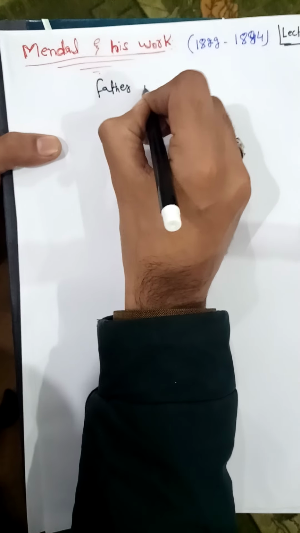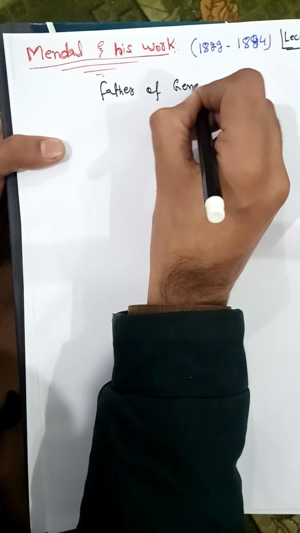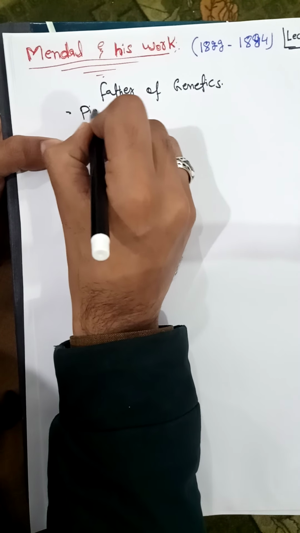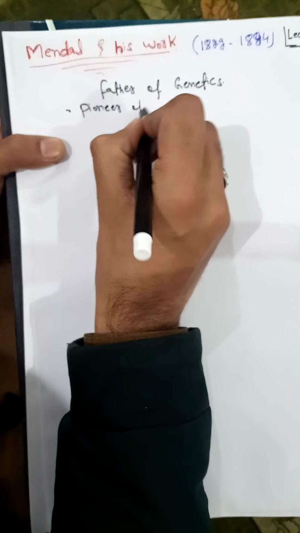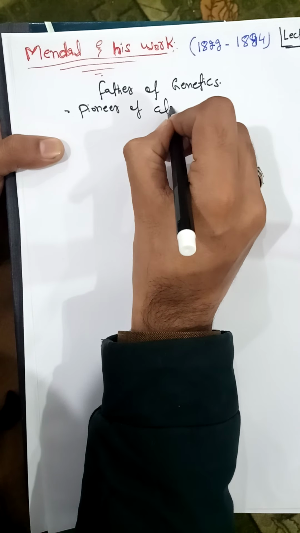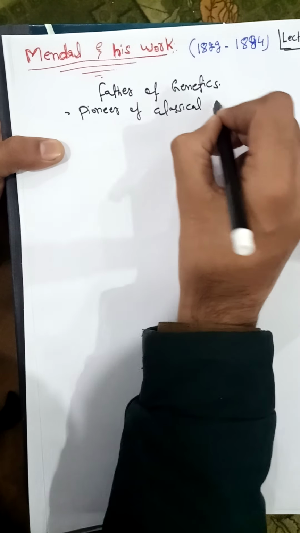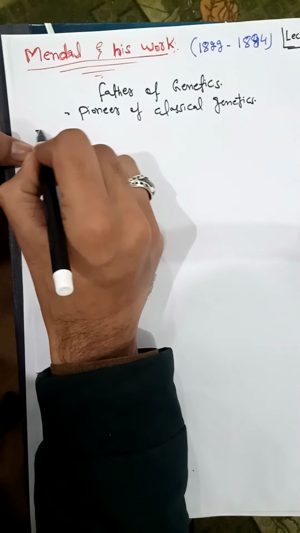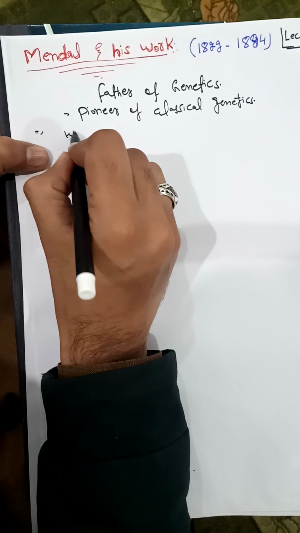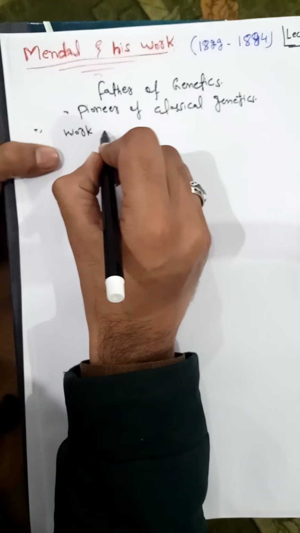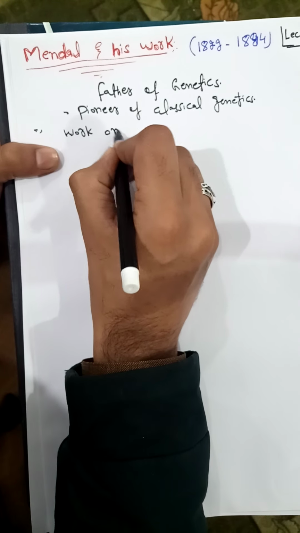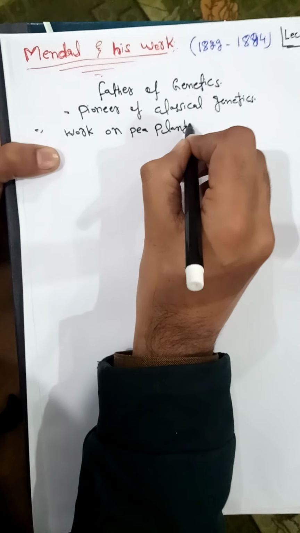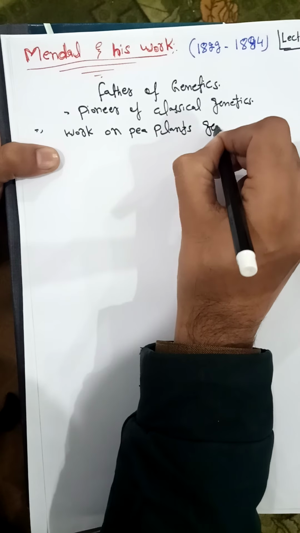Mendel is known as the father of genetics, or the pioneer of classical genetics, because Mendel was the first who worked on the genetics of pea plants.